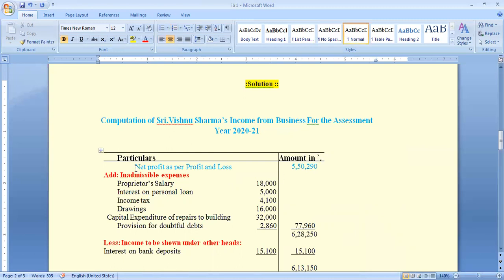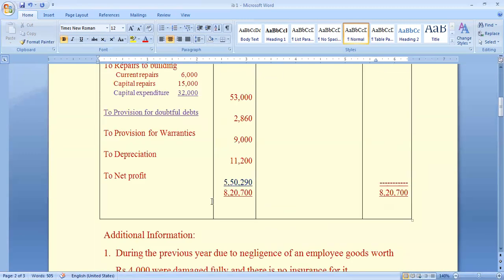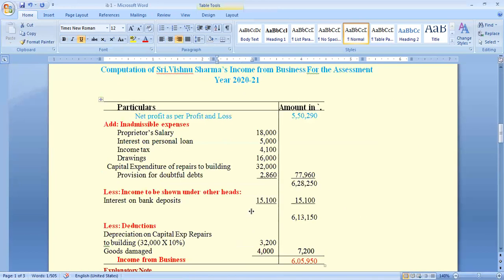We will start this problem with net profit as per the profit and loss account. In our problem, the net profit is 5,50,290 rupees.